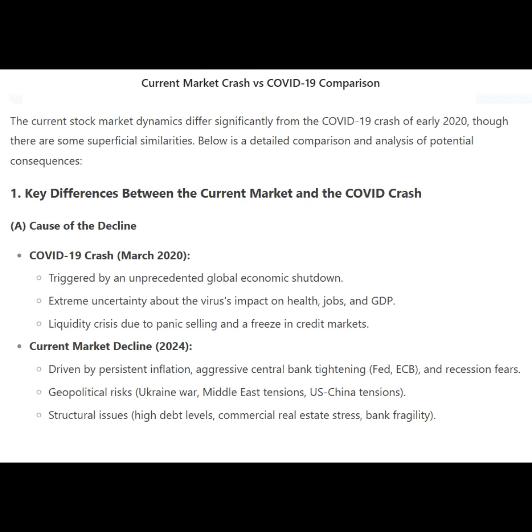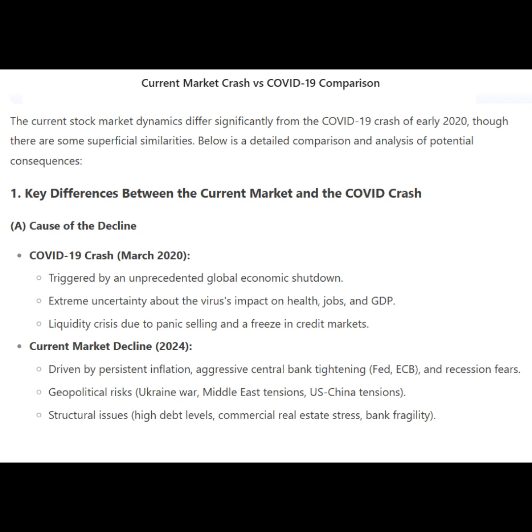COVID-19 crash, March 2020. Triggered by an unprecedented global economic shutdown. Extreme uncertainty about the virus's impact on health, jobs, and GDP. Liquidity crisis due to panic selling and a freeze in credit markets.